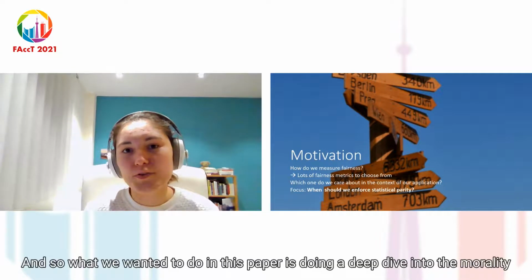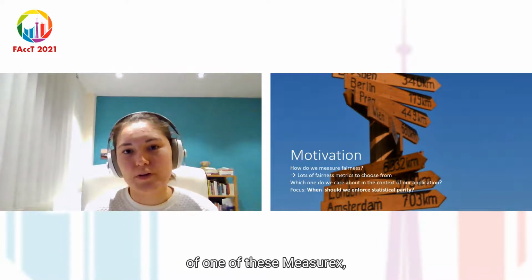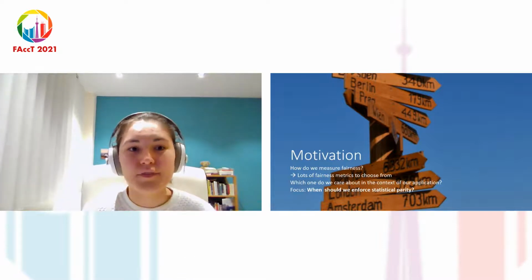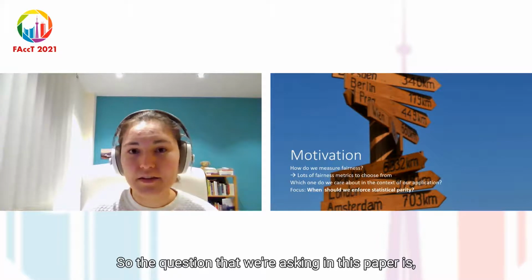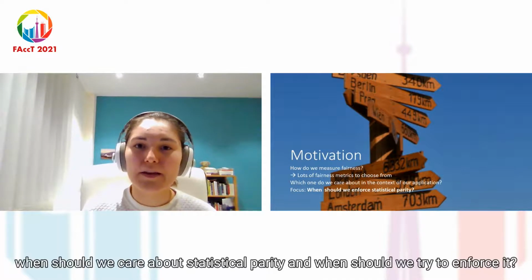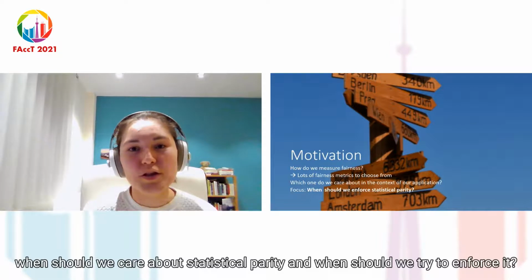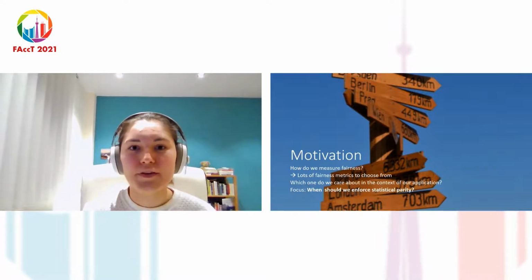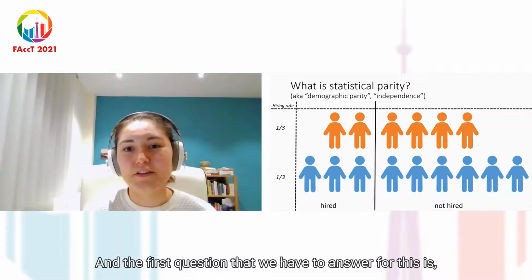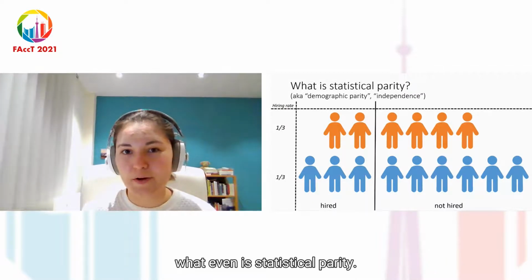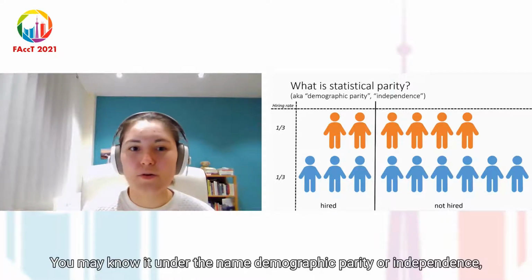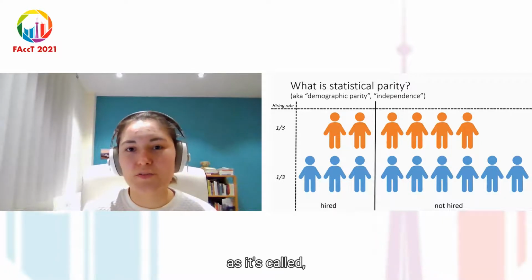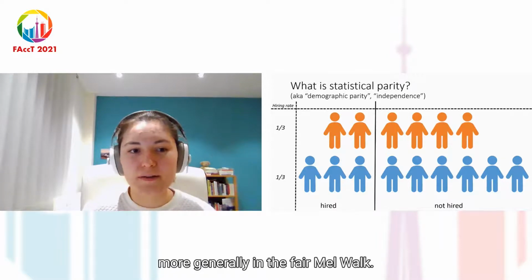And so what we wanted to do in this paper is do a deep dive into the morality of one of these metrics, and that is statistical parity. So the question that we're asking in this paper is, when should we care about statistical parity and when should we try to enforce it? And the first question that we have to answer for this is, of course, what even is statistical parity? You may know it under the name demographic parity or independence, as it's called more generally in the FairML book.